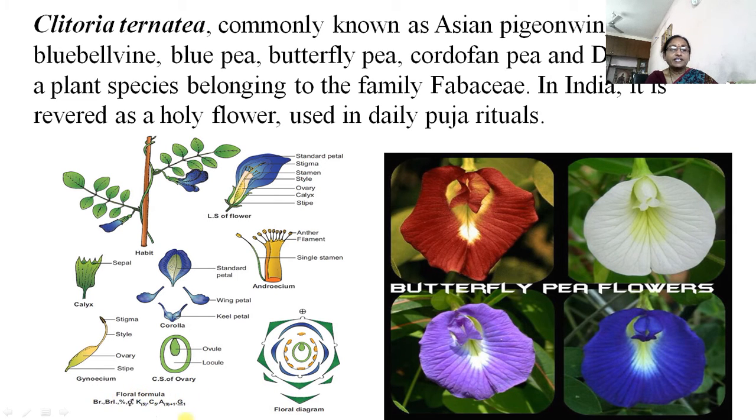And this is the floral formula. Here the complete floral formula is there: bracts and bracteoles, zygomorphic flower, bisexual flower, calyx 5, and they are united. Corolla 5 free, androecium 9+1, and gynoecium only a single carpel is there, so having a superior ovary.